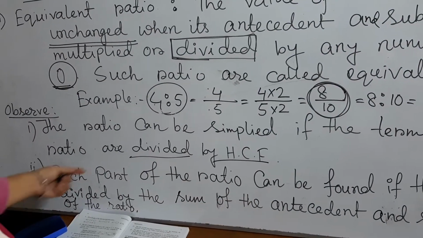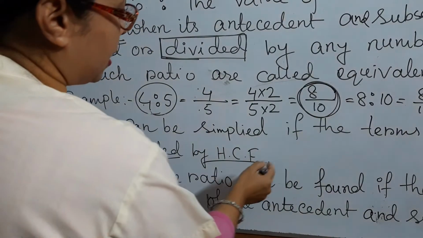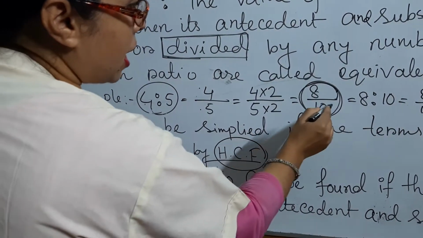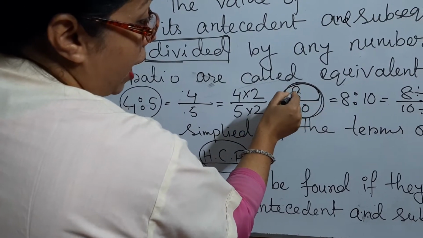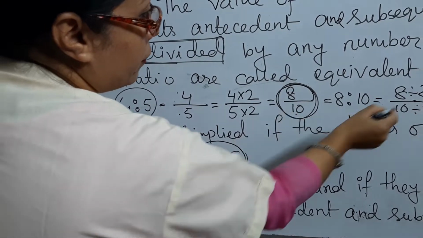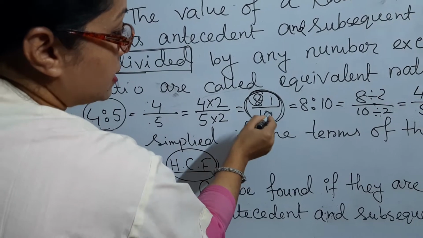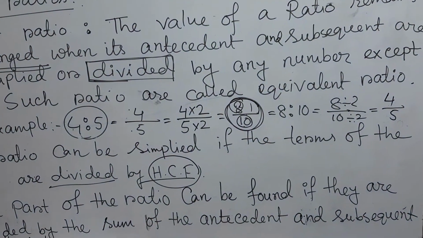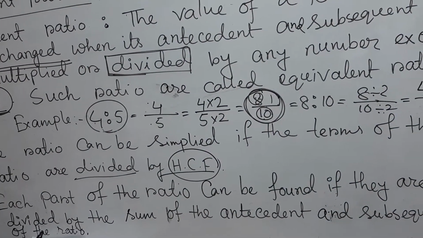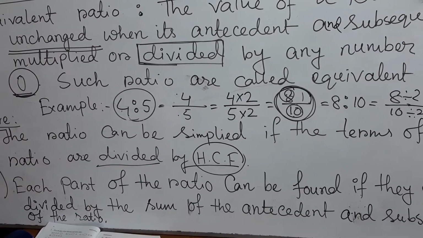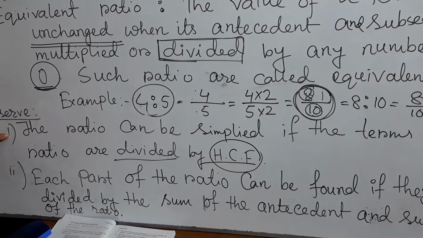I divided by the HCF, that is 8 and 10 divided by 2, and 2 is the HCF of 8 and 10. You know the HCF is the highest common factor. You better know it. Okay students, this is the first observation for you.